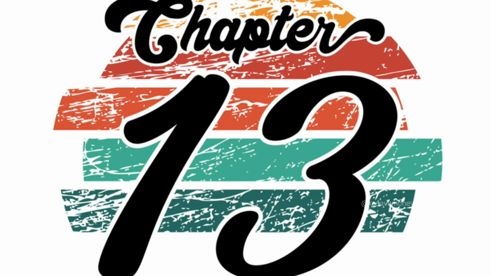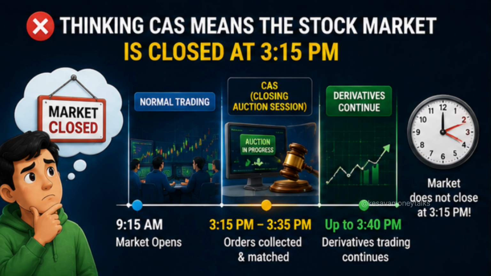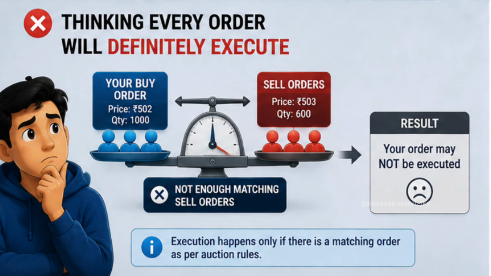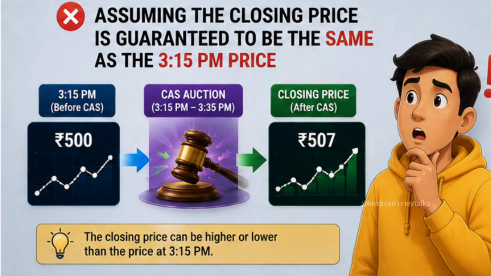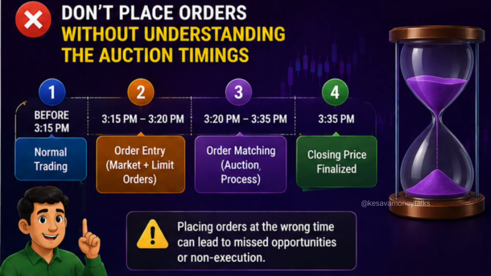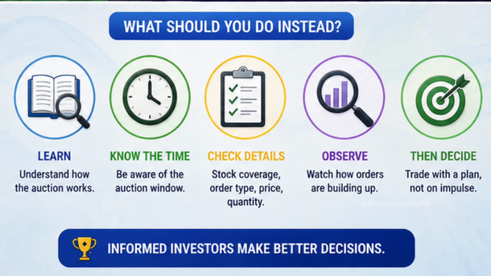Chapter 13. Important beginner mistakes. Avoid these mistakes. Thinking CAS means the stock price is closed at 3:15 pm. Thinking CAS applies to every stock. Thinking every order will definitely execute. Assuming the closing price is guaranteed to be the same as the 3:15 pm price. Confusing CAS with options trading hours. Placing an order without understanding the auction timings. And one very important point: don't trade simply because a stock is moving sharply during the closing auction. Understand what is happening first.